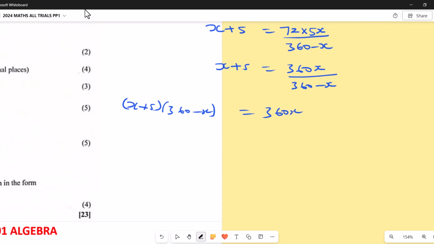Okay, so open brackets here. You're going to get here 360x minus x squared. And then now again 5 times 360, I'm going to get 1800.